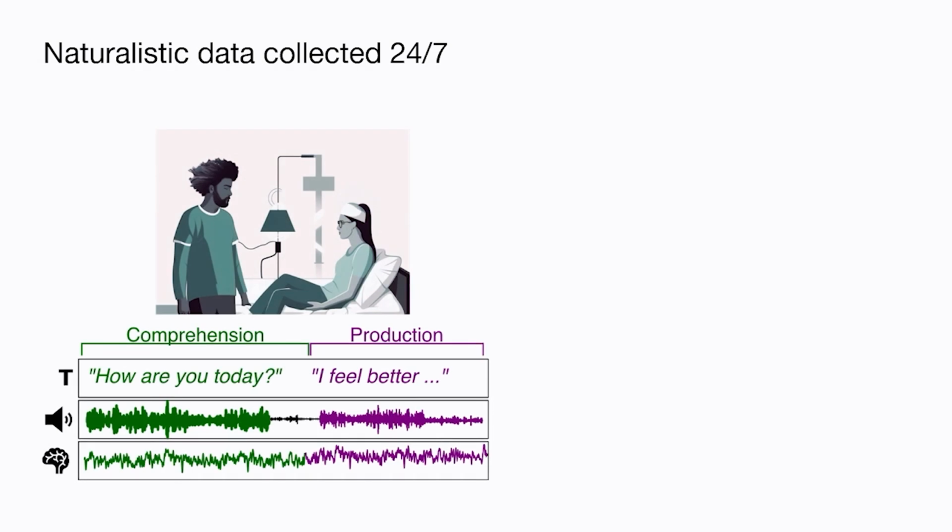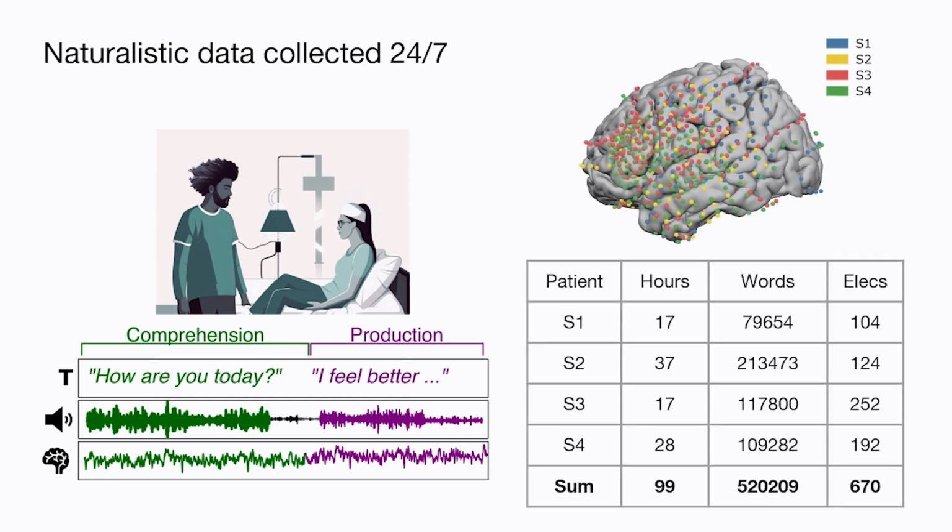And to that end, we collected unconstrained conversational speech and concurrent ECoG recordings from 4 epileptic patients during their 1-week stay at the hospital. This is a uniquely naturalistic data set. The patients were engaged in spontaneous conversations with their family, friends, and medical staff, and each conversation is completely spontaneous and unique. We recorded 100 hours of speech recordings in total, which amounts to about 500,000 words. And we obtained neural signals from a total of 670 intracranial electrodes covering different brain areas in the left hemisphere.